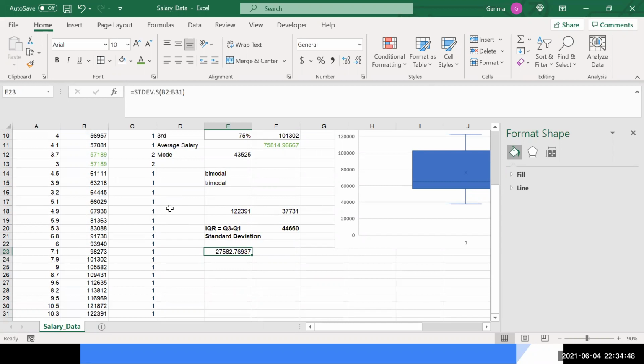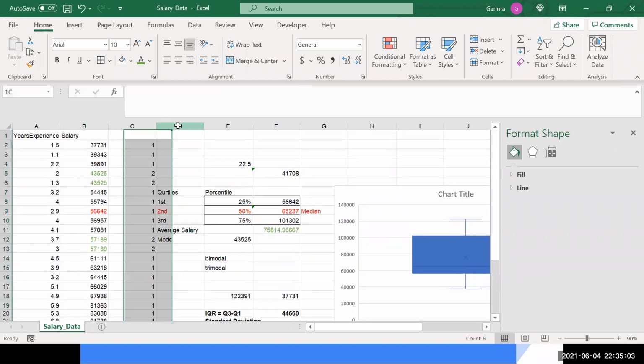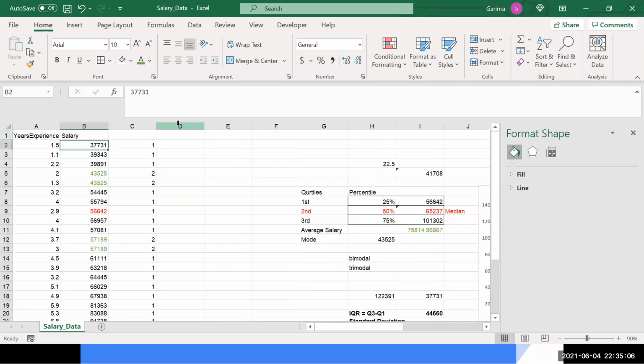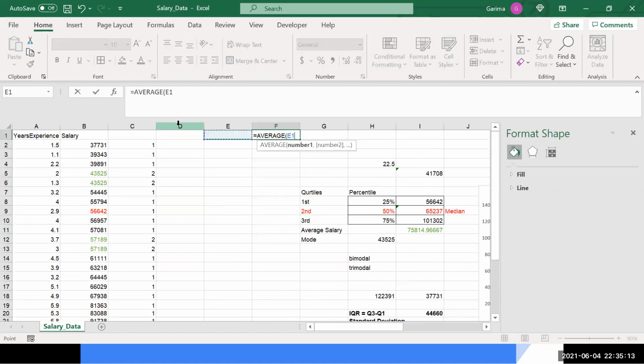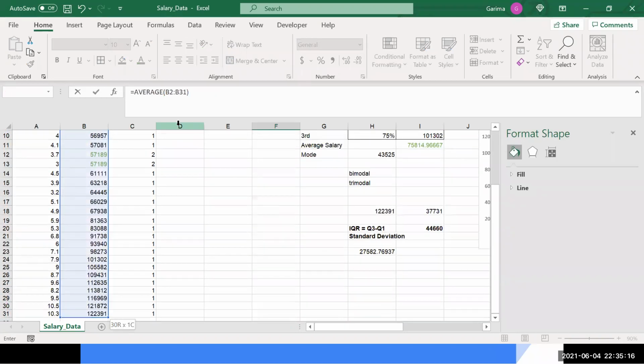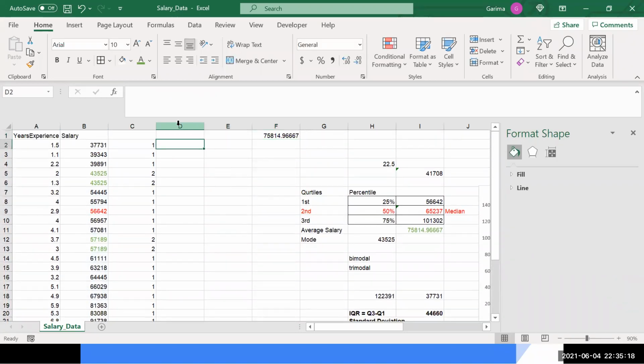Can you explain standard deviation again, please? It is the deviation from the average value. From the average value, right? Of every value? Every value. So what we do is, for example, this is the salary. I will find the mean value, that is the average. Then once we have the average, we find the difference of this minus this average.